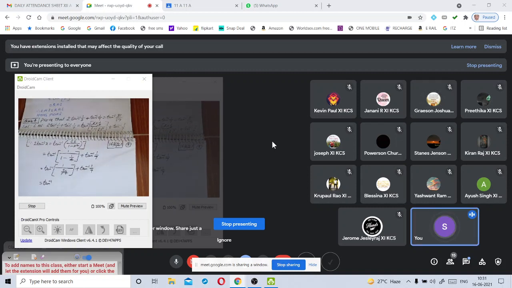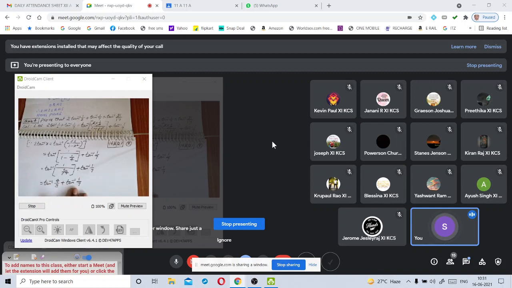Is it okay? Yes, sir. Tell me 1 by 3 by 4, my dear Janani. How do you write this fraction? 1 by 3 by 4. So 4 by 3. Yes, very good. 4 by 3. Tan inverse of 4 by 3 plus tan inverse 1 by 7.